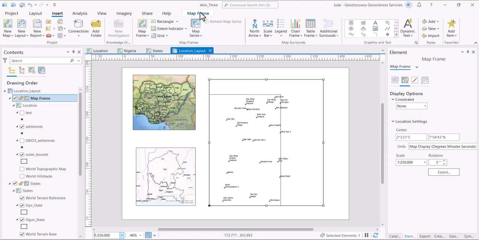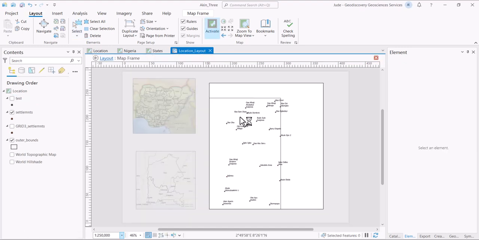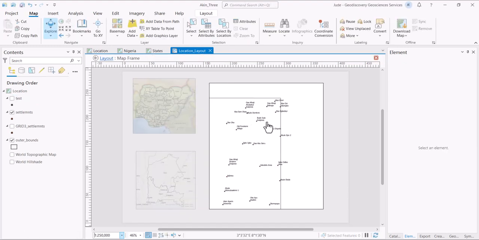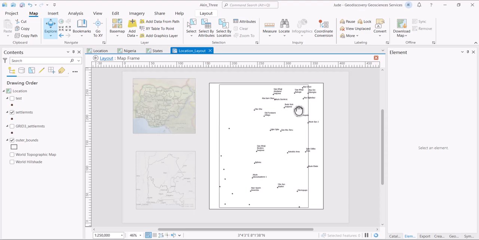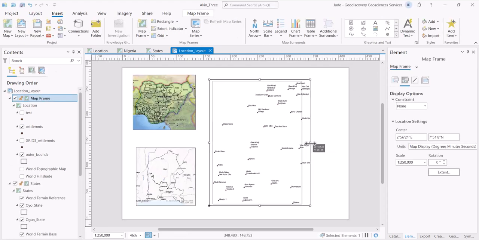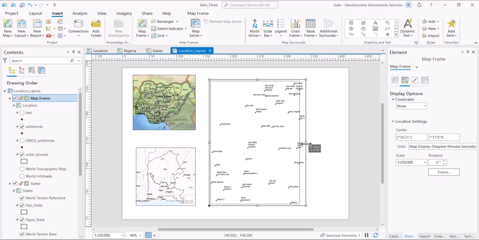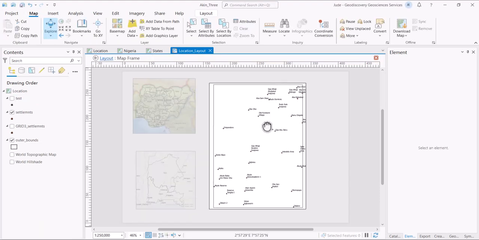So what we are going to do is to click on this layout and click on activate. Here you can now move this one that is inside, because other ones will be inactivated. So you click on here and just drag it to the extent that you require. Once you are done, you can just click close. So we drag this here a little bit. So it's okay, we can go to layout again, go to activate. Let's drag this to this side, click on close.